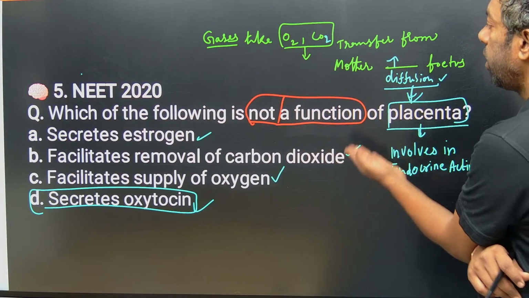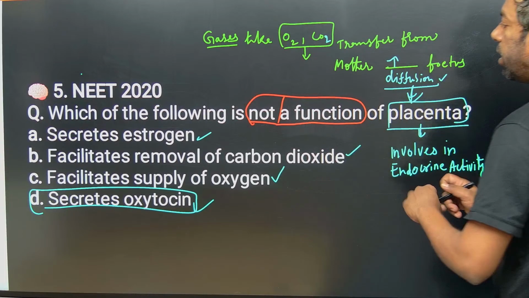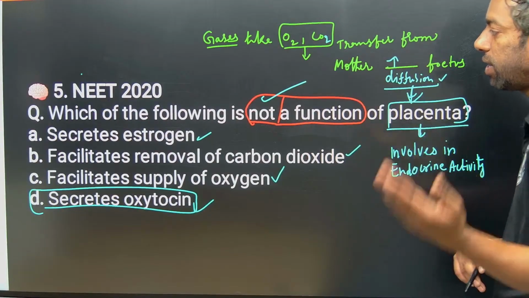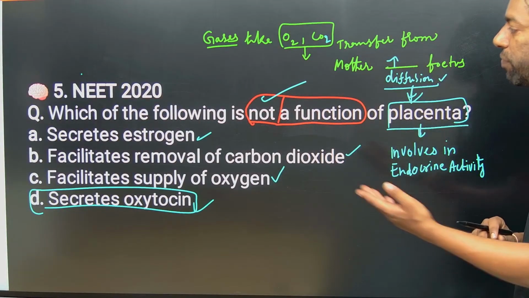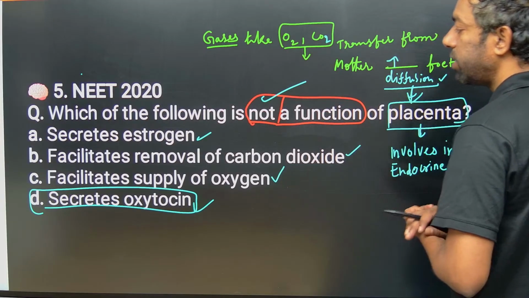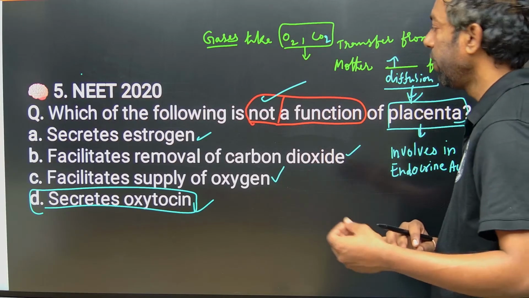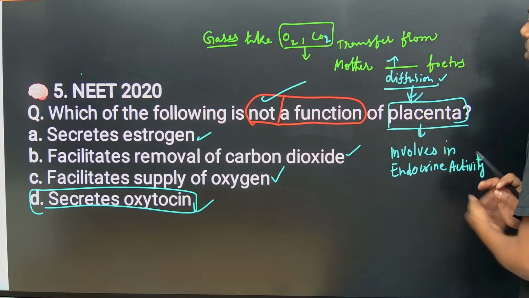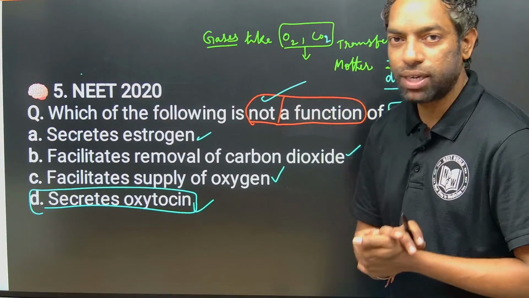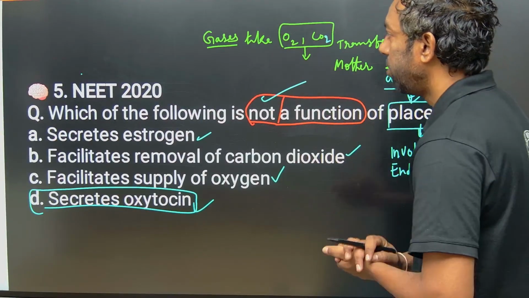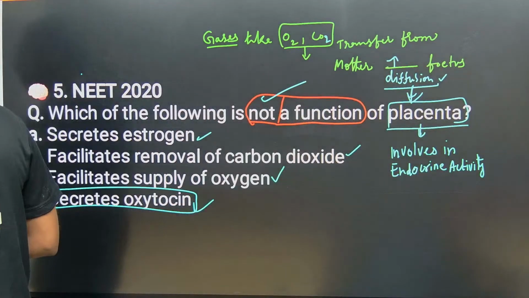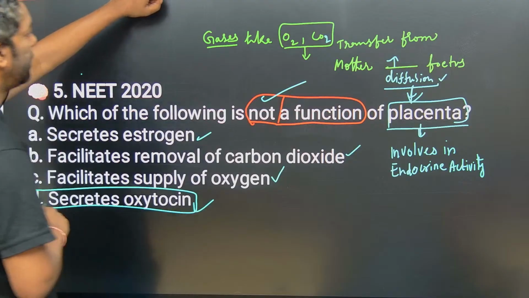Which of the following is not a function of the placenta? The placenta can secrete estrogen, act in endocrine activity, facilitate removal of carbon dioxide, and facilitate the supply of oxygen through diffusion between the mother and fetus. Secreting oxytocin is not the work of the placenta. I hope you guys understand this. Next question.